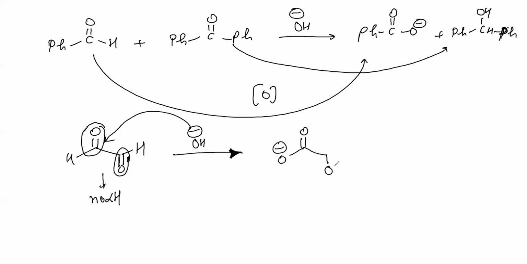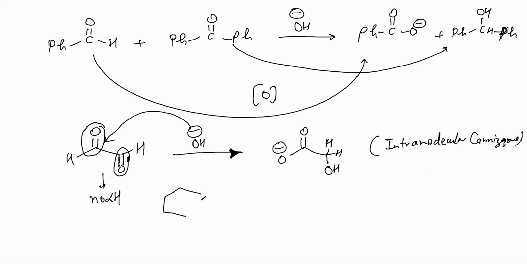I don't require any C double bond O from outside, because now I have C double bond O inside my molecule only. So we call it intramolecular Cannizzaro. All right. This is intramolecular Cannizzaro.